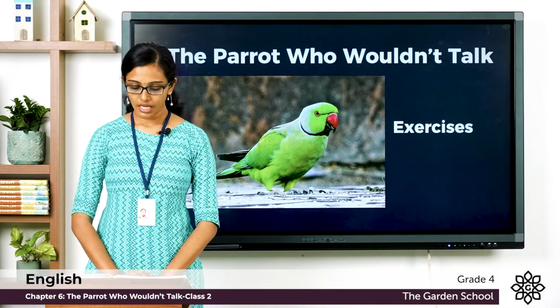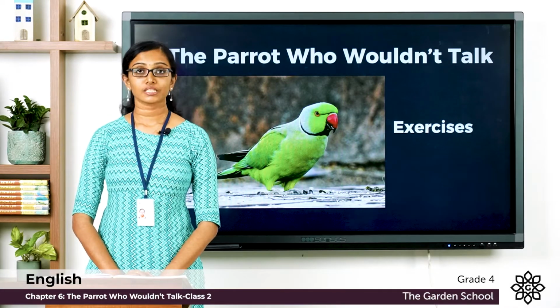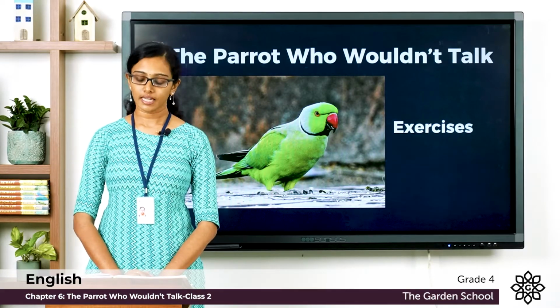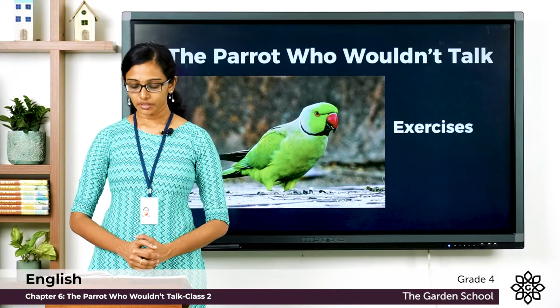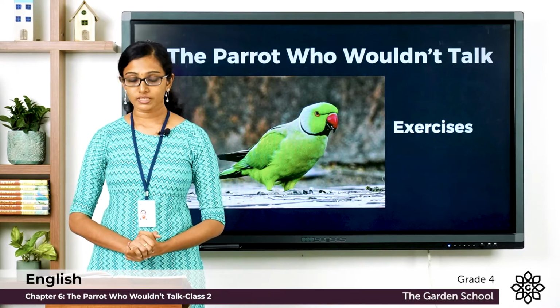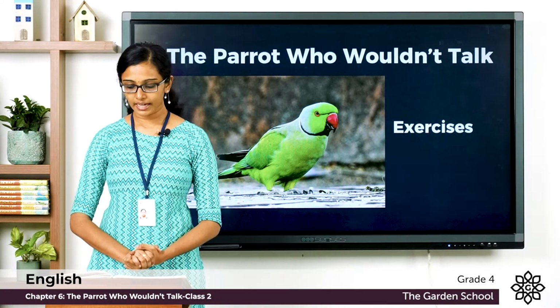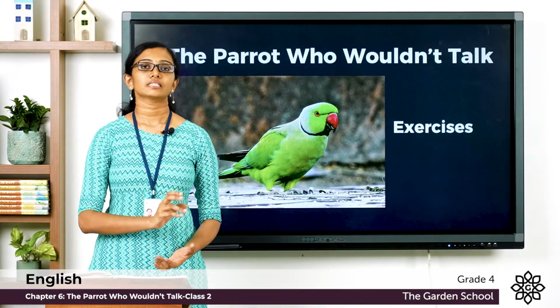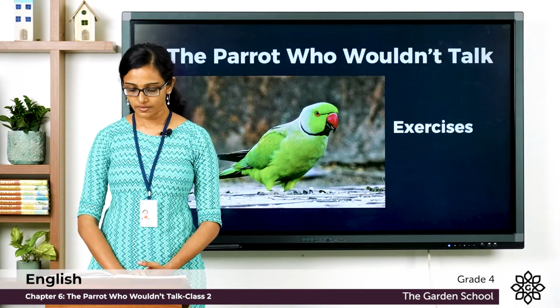The first question is, find phrases or sentences from the story to correct the false statements. One has been done for you. So you can see a table. The left column of the table has some false statements given there, and you have to find out the true statements from the sentences given in the story. So one is already given there.